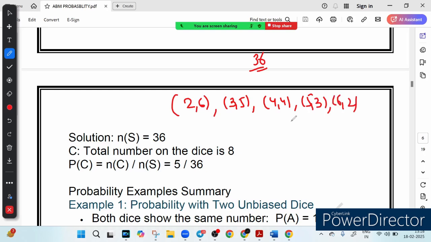How many cases are there? I think 5 cases are there. There is no other case which can make the sum 8. Right, so the favorable cases are 5, total number of cases 36, so 5 upon 36 is our probability. So I hope it is clear.